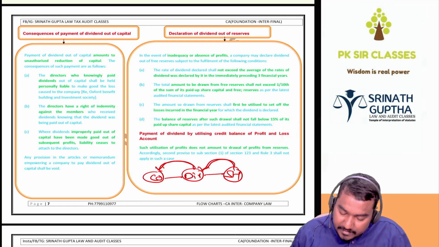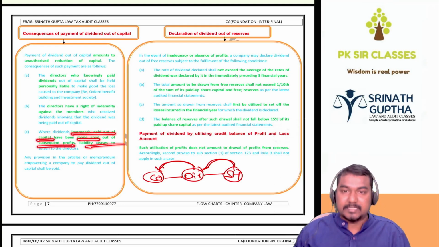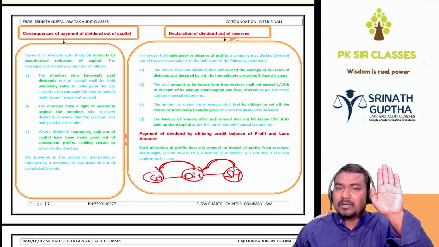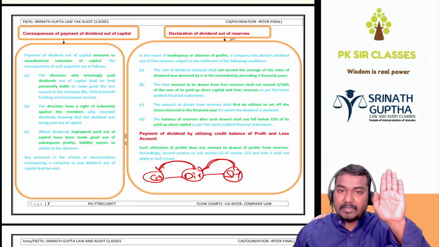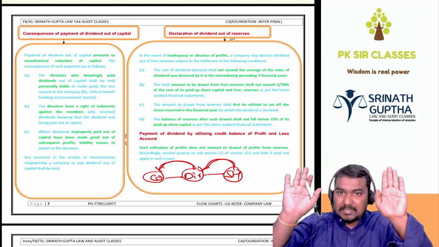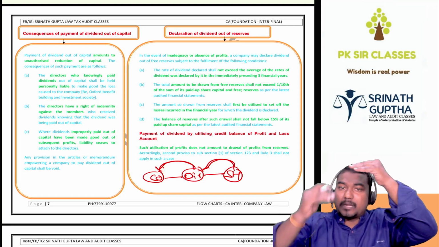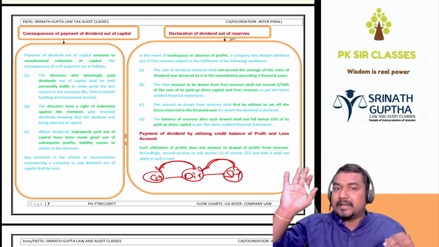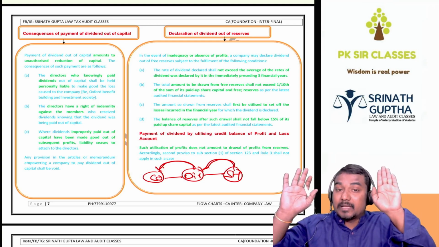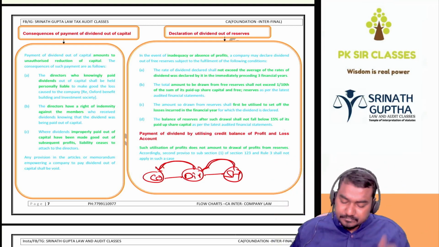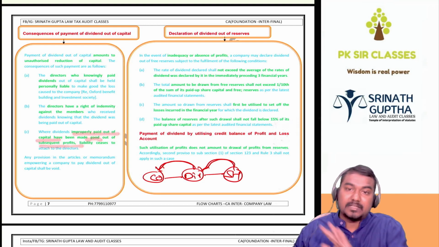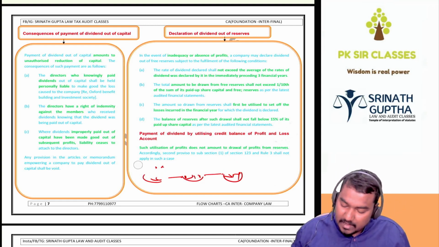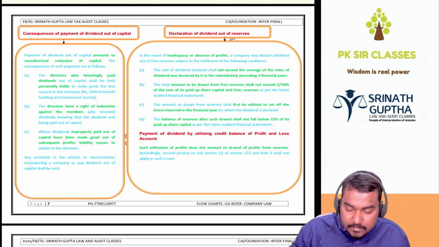However, where dividends improperly paid out of the capital have been made good out of the subsequent profits, liability will cease. For example beta, directors are paying the dividend out of the capital. For example, directors take 50 lakhs rupees from the capital to declare dividend. Subsequently company made a profit of 60 lakhs. So 60 minus 50 set off. So we have to show net profit as only 10. So if subsequently company gets the net profit, the unauthorized dividend will become authorized. It will be set off, है ना? Where dividends improperly paid out of the capital have been made good out of the subsequent profits, the liability of the directors will cease.